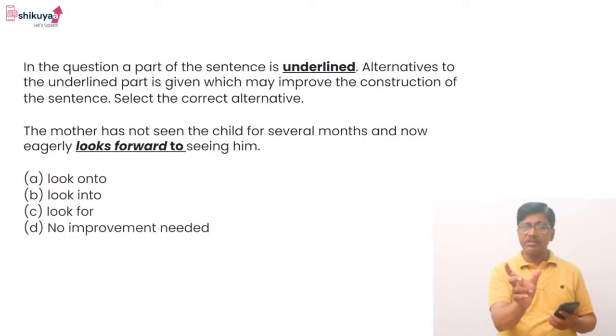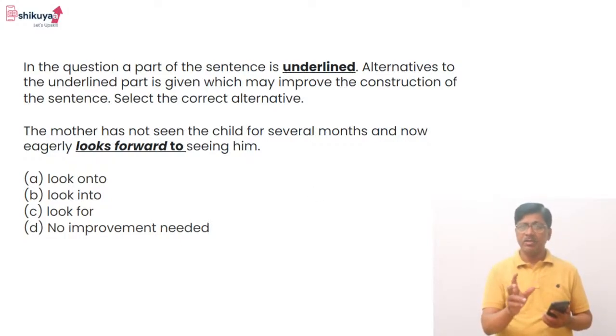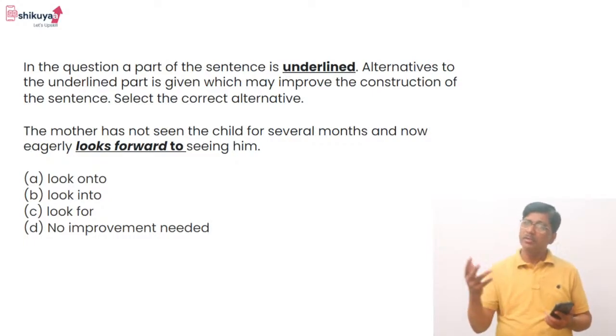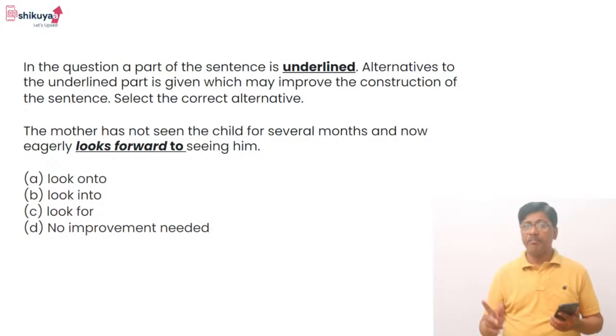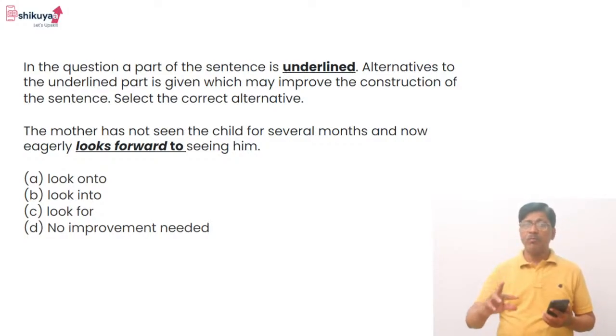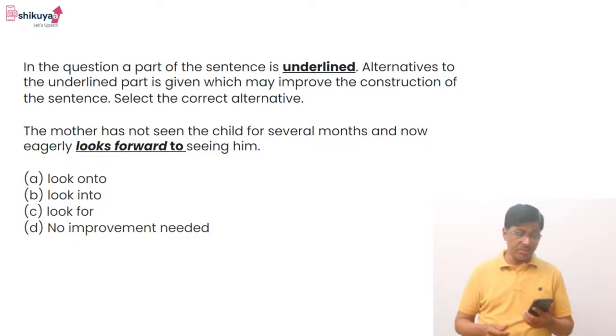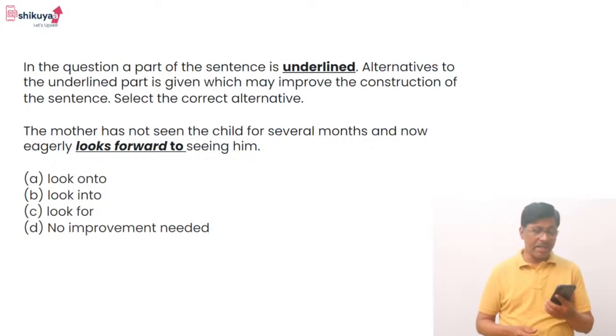The part which is underlined, there may be a mistake. So if there is no mistake, then option D, no improvement. But if there is a mistake, then what improvement will you do? That is the question. So it is a sentence improvement related question. Let us go to the question. The mother has not seen the child for several months and now eagerly looks forward to seeing him.